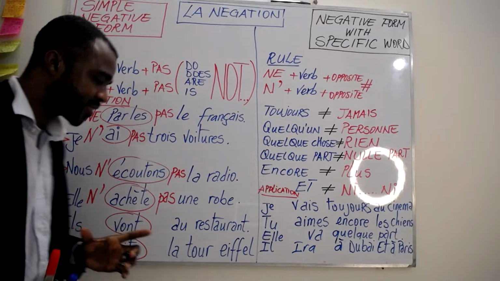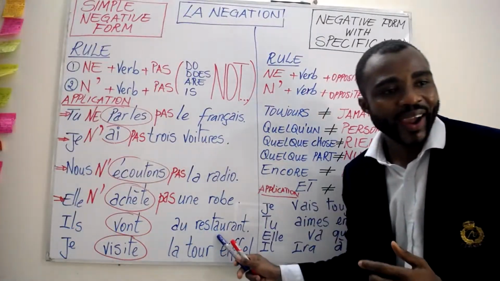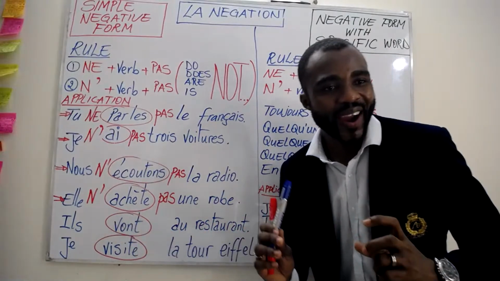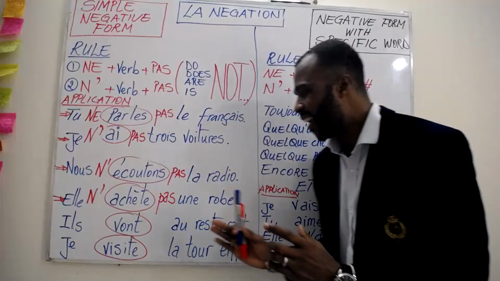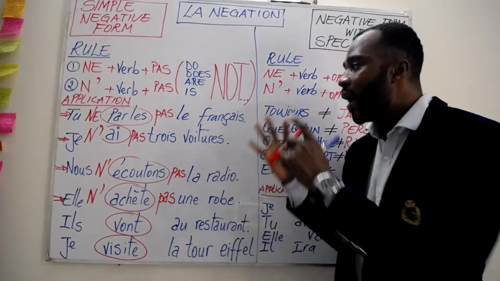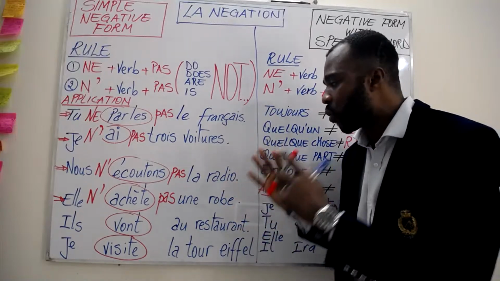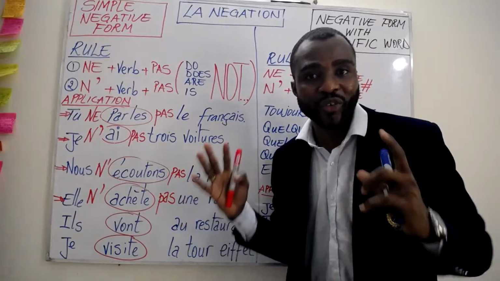All right, next example, we have ils vont au restaurant. I hope you can clearly see the board. So we're improving a little bit to make sure you can see the board and understand what exactly we are learning in the class. This is our French master class.